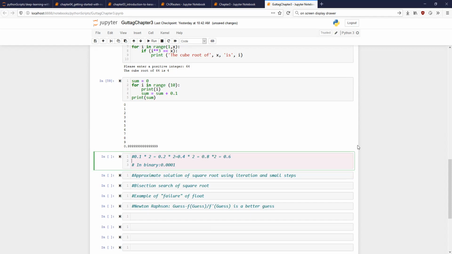Now you multiply by 2. What do you get? You get 1.2. Again, you get rid of this 1 and make it 0.2. So you'll have this again, and you'll keep on repeating these values: 0, 0, 1, 1, 0, 0, 1, 1, 0, 0, 1, 1. So how many bits are required to accurately represent 0.1? Infinite bits are required to accurately represent 0.1 from decimal in binary.